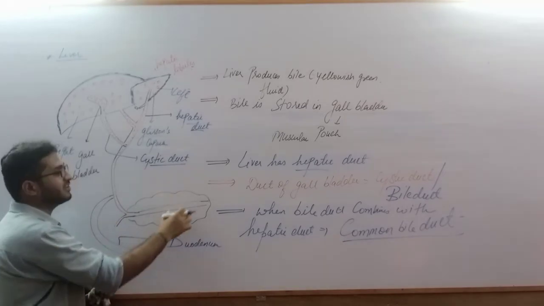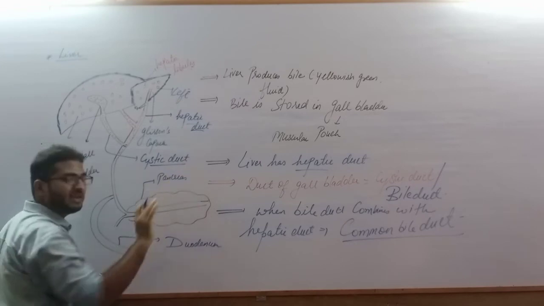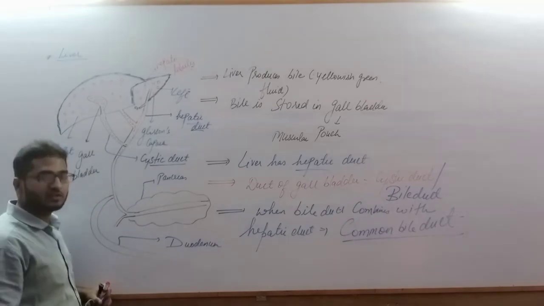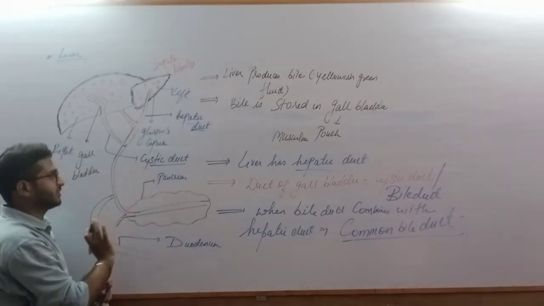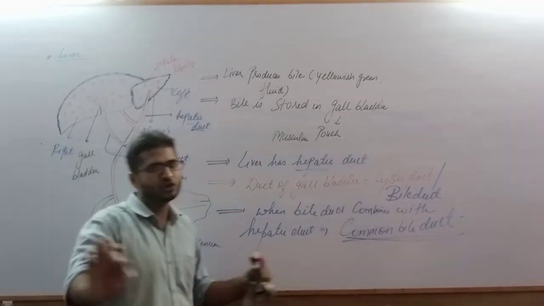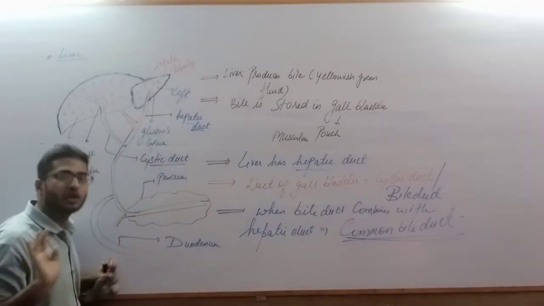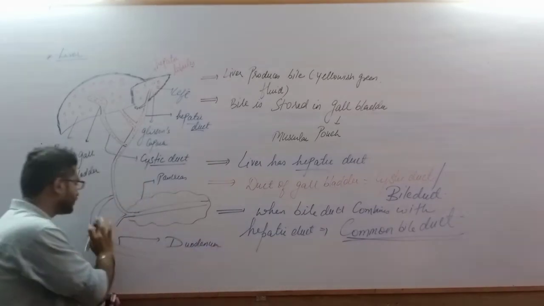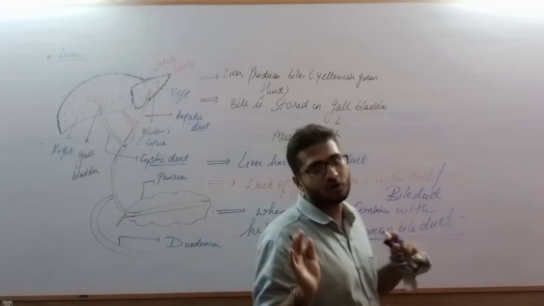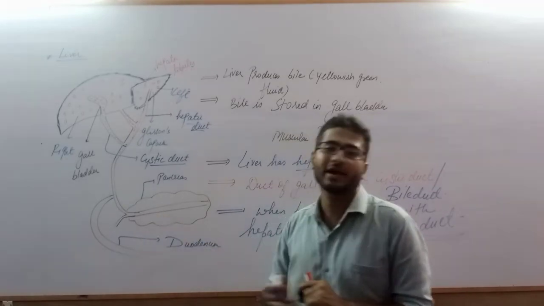Now this is the region of pancreas. We have not discussed anything about pancreas. Pancreas discussion will be done afterwards when we complete the structure of the liver. So now, let us say only this term, that is common bile duct. No hepatic duct, no cystic duct. This common bile duct opens into duodenum. Now let us see how common bile duct opens into the duodenum part of small intestine. And why does it open in the duodenum? Because in the duodenum part of small intestine, fat has to be digested and bile is required in duodenum.